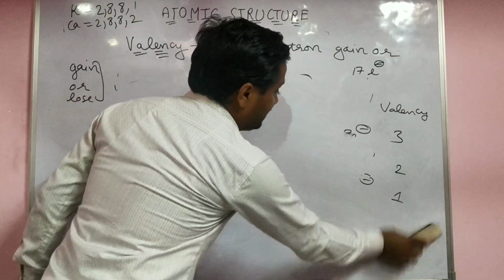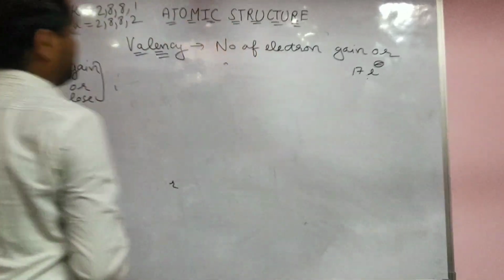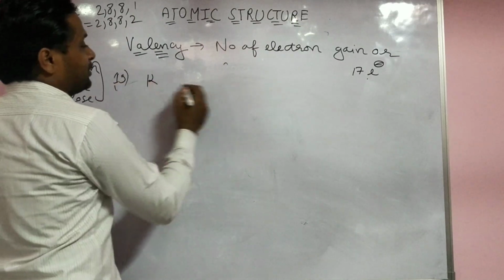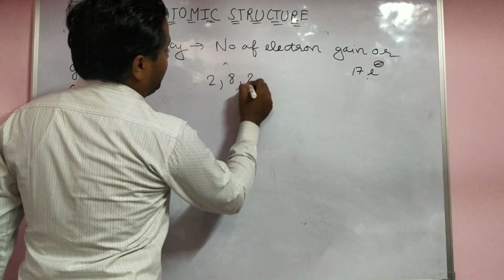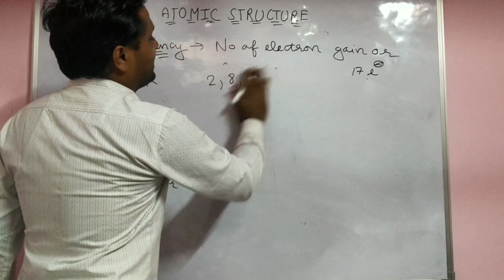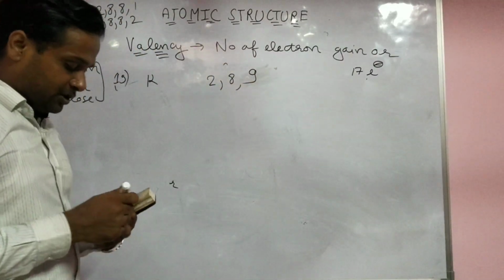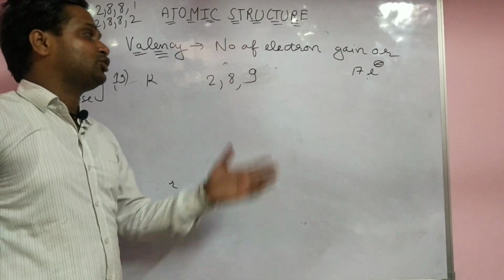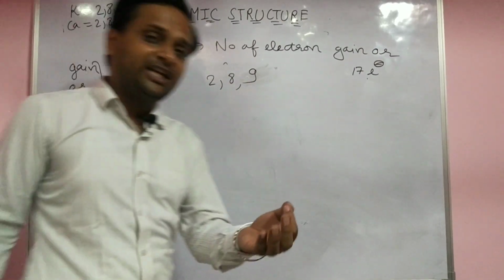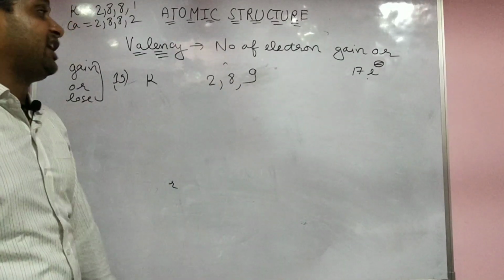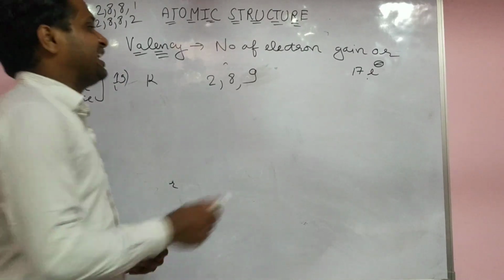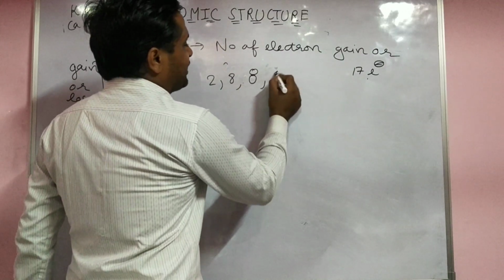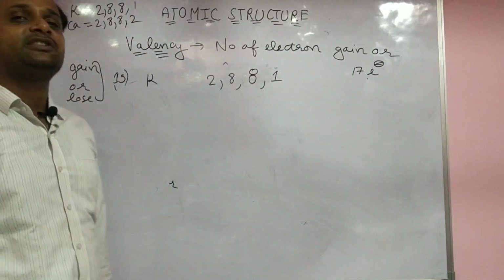Yes, see, now come to 19 and 20. Potassium and calcium. Yes, potassium configuration is 2, 8, 8, 1. If we take 9 here, try to find out their valency. They try to complete 18 electrons, but it is not possible. It is not possible to lose 9 electrons or gain 9 electrons. They are satisfied with only 8 electrons here, octet rule, and the next electron goes in the next shell.